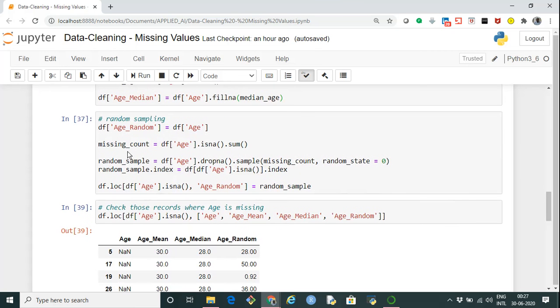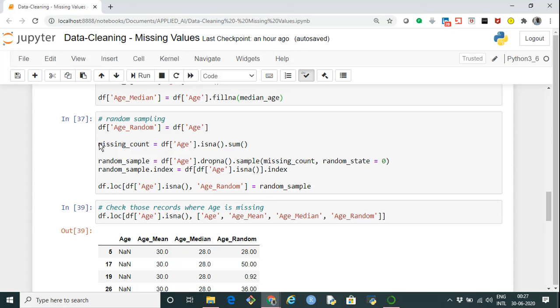In the third method, I'm first creating another variable or feature age underscore random, which has the same value as age. So obviously it will also have NA values, because it is exactly what the age is. Next, I'm calculating the number of missing values in the age column. It is calculated using df dot age dot isna dot sum. So this is the missing count.